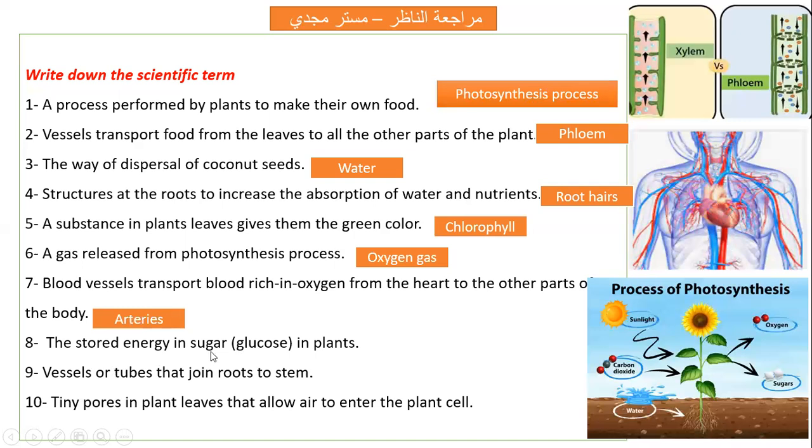The stored energy in sugar glucose. What energy is stored in sugar glucose? Chemical energy. You see, the light energy of the sun is converted into chemical energy in the form of glucose. So glucose contains chemical energy. Vessels or tubes that join roots to stem. So what joins roots to stem is xylem.